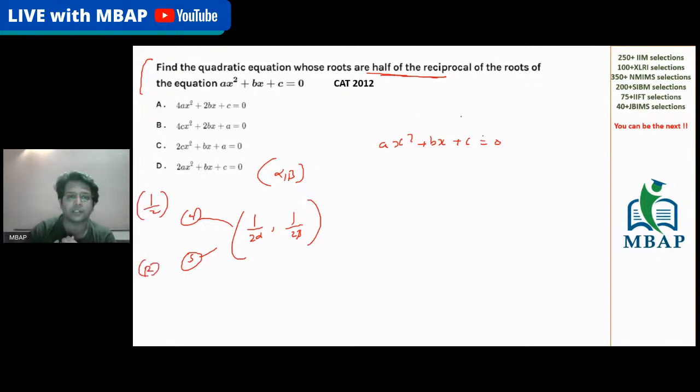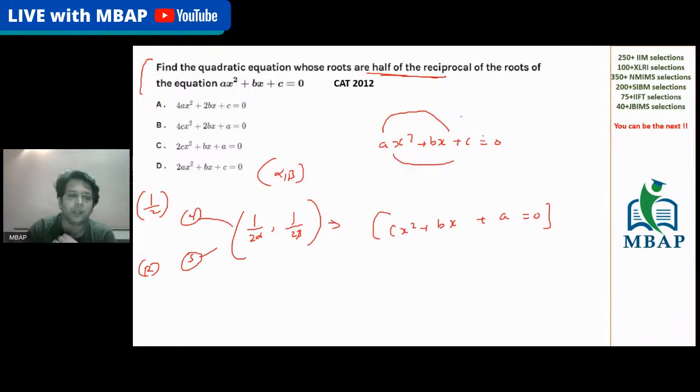First of all, whenever you want the equation with the roots being the reciprocal of the earlier roots, the coefficients will just change. The expression will become cx square plus bx plus a is equal to 0. That's what we have got.